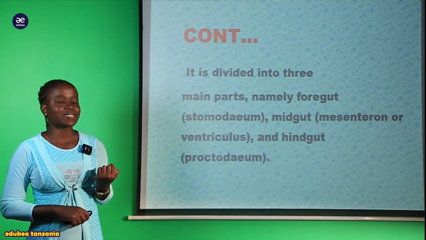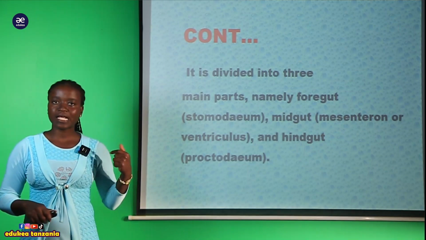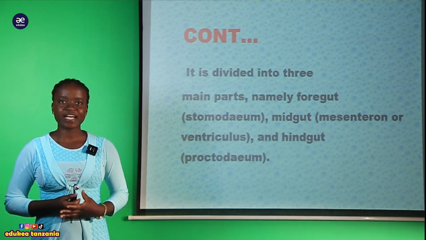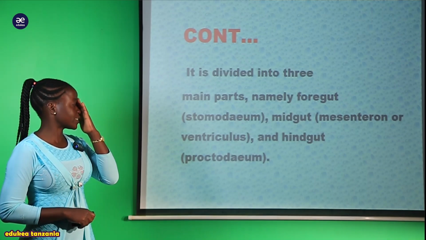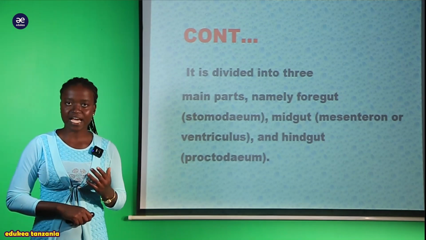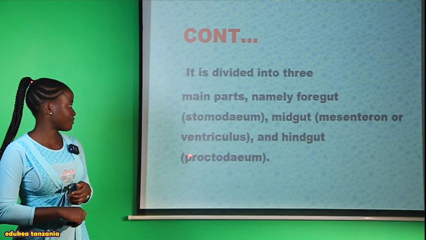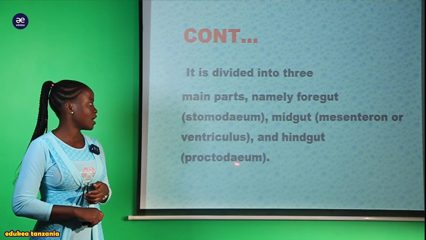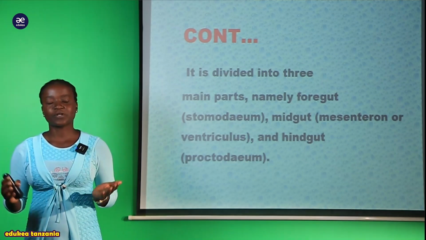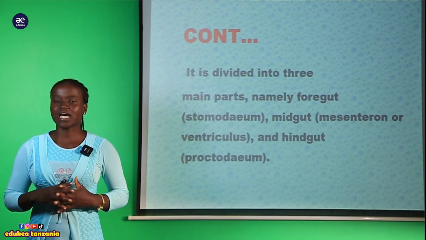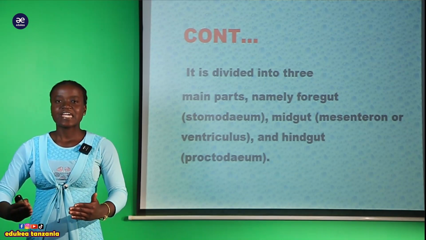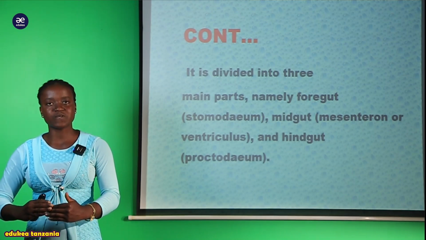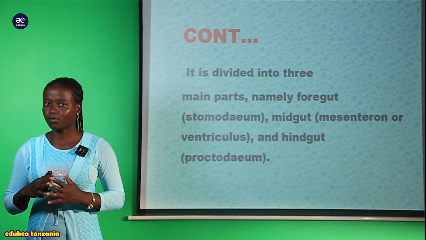Midgut kwa jina lingine tunaita mesenteron. So ukikutana na mesenteron ndiyo hiyo midgut. And the last one we're going to see is the hindgut. Hii hindgut ndiyo ambayo kwa jina lingine tunaita proctodeum. Kwa hiyo sasa hii structure ndiyo structure nzima iliyobeba digestive system inayopatikana ndani ya cockroach.